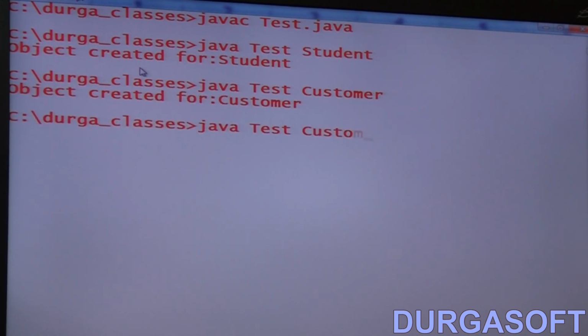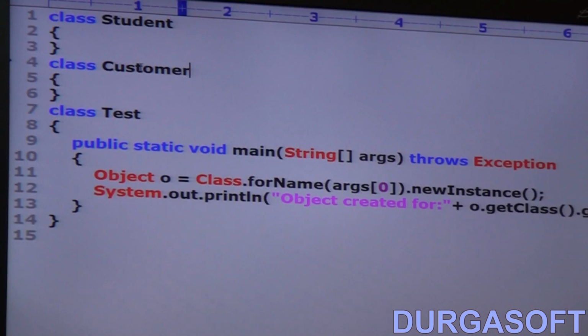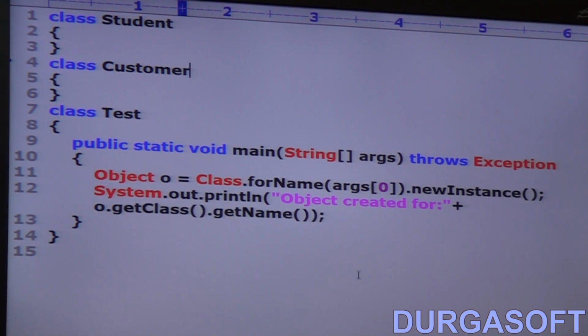Sir, I want to create object for String. java.lang.String. Object created for String is nothing but object created for java.lang.String. Are you able to understand? Even if we don't know the class name at the beginning, it is available dynamically at runtime. There is no problem at all. We can create an object by using what? newInstance method. Are you getting?